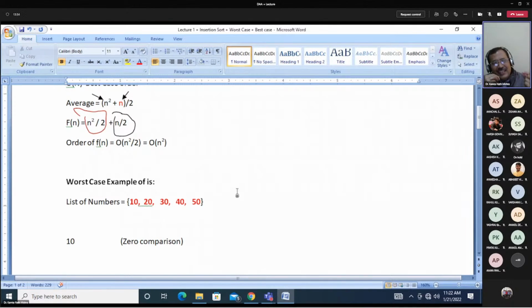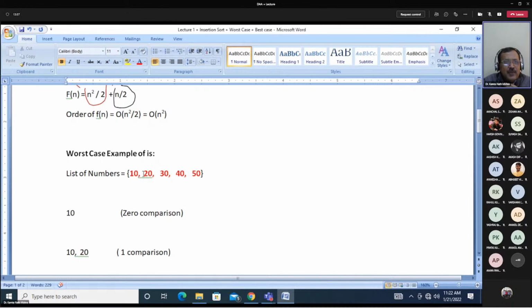If elements are in ascending order and you are arranging them in descending, that will be the worst case. Let's see one case. We are trying to arrange the same numbers in ascending. See the case: these elements are in the array.